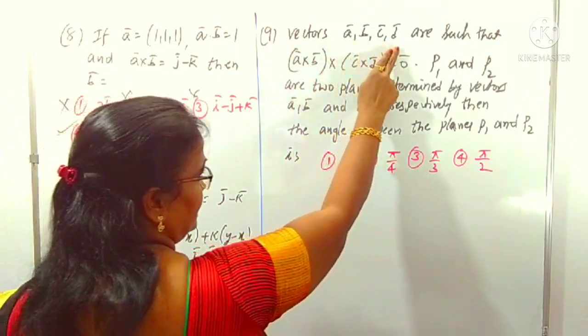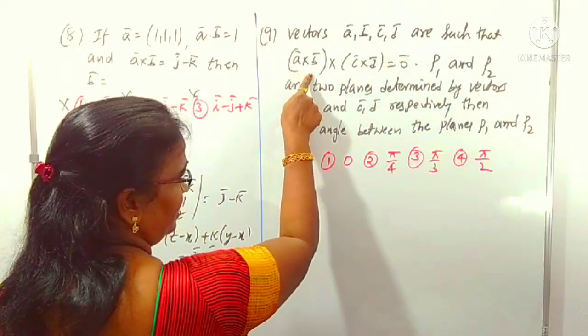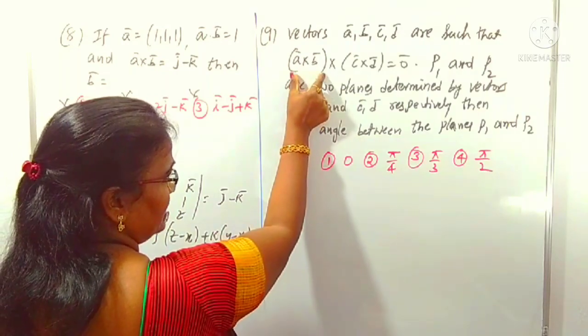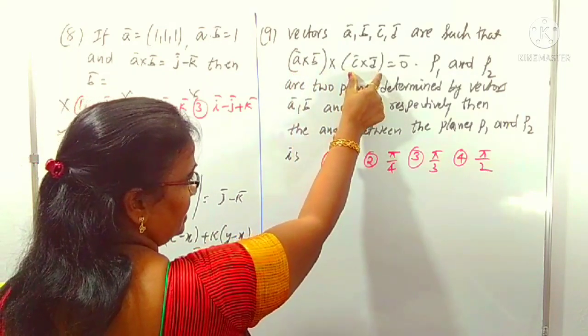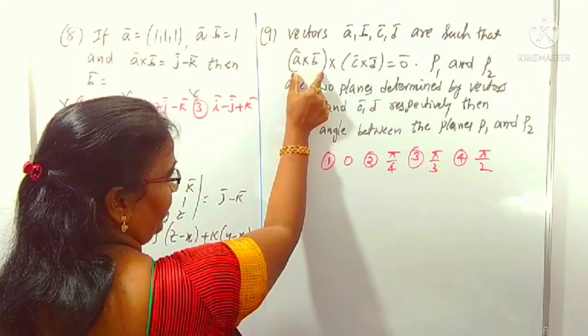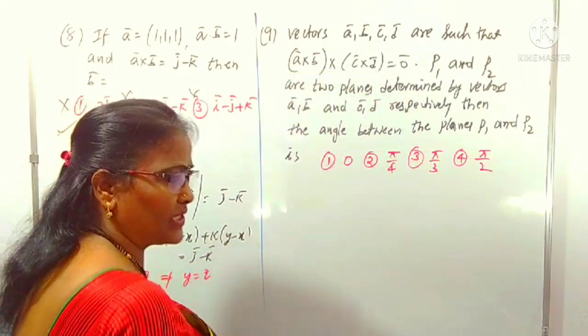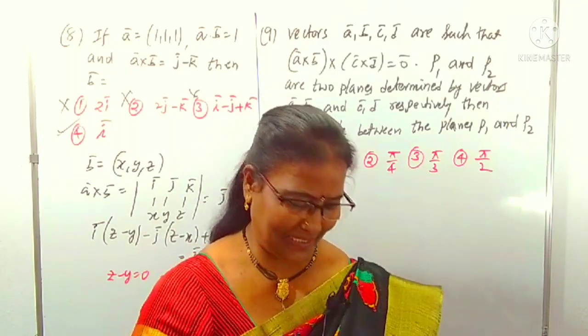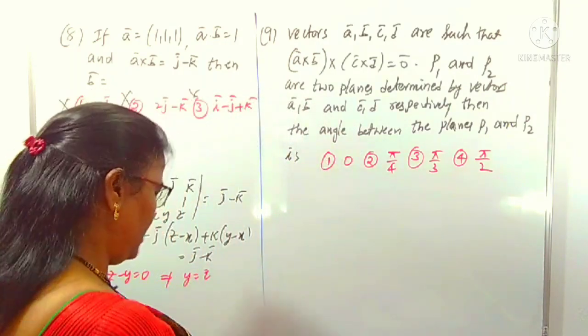Vectors A, B, C, D are such that A cross B, cross C cross D is a zero vector. So what does this mean? A cross B is one vector, C cross D is another vector. The cross product of them is a zero vector, which means A cross B is parallel to C cross D. You know, cross product is zero means what? Those are parallel vectors. That is one point we can observe.